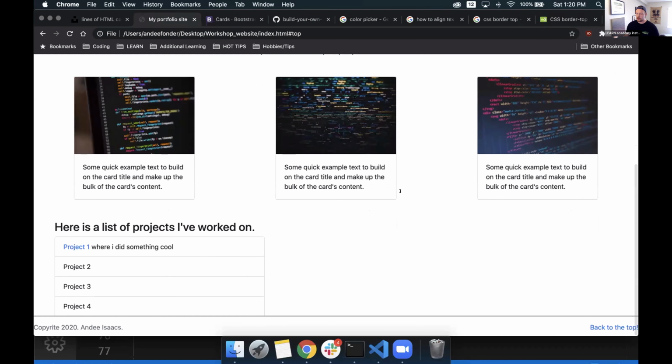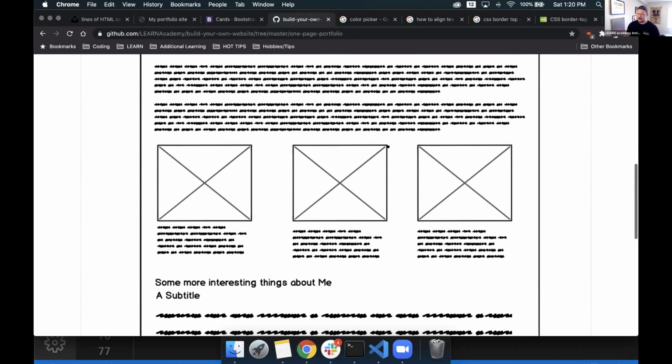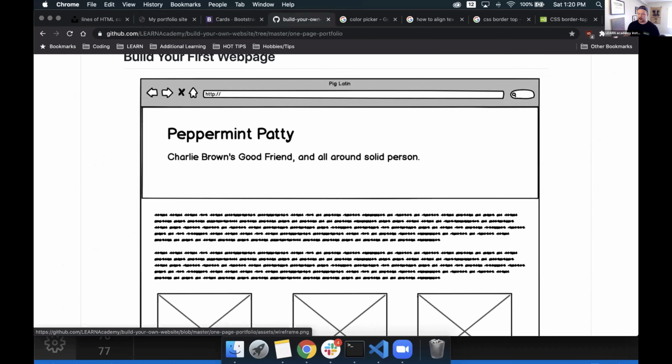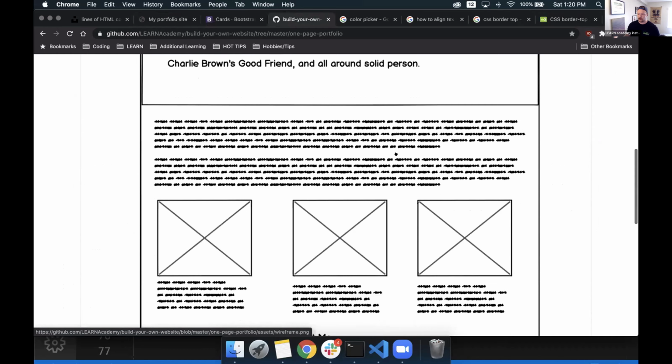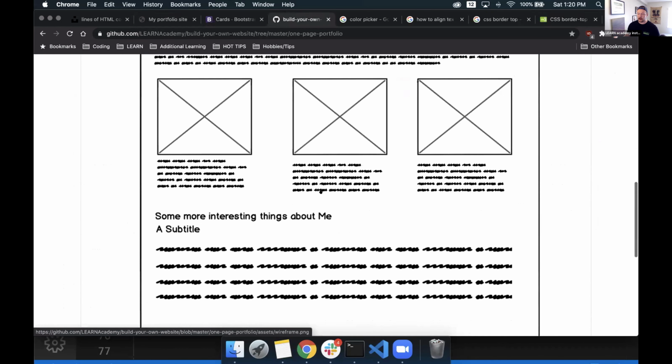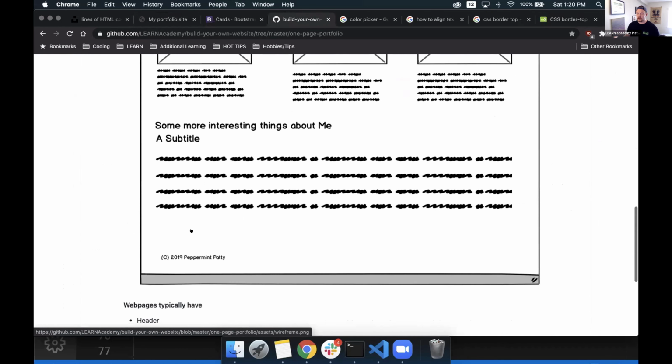Cool. So we're just about done here. If we reference back to our wireframe, we have our header, we have our body, we have our cards inside of that body, we have some list items, and we have a footer. And our footer is a little bit more dynamic than just sitting static at the bottom of our page. It follows us around. Plus we added a back to the top button as well.